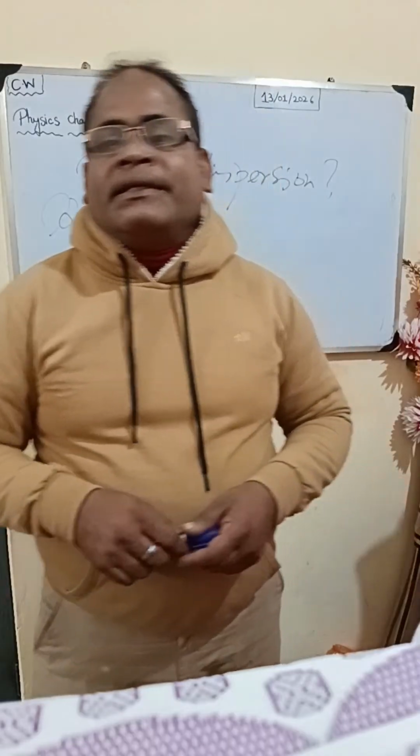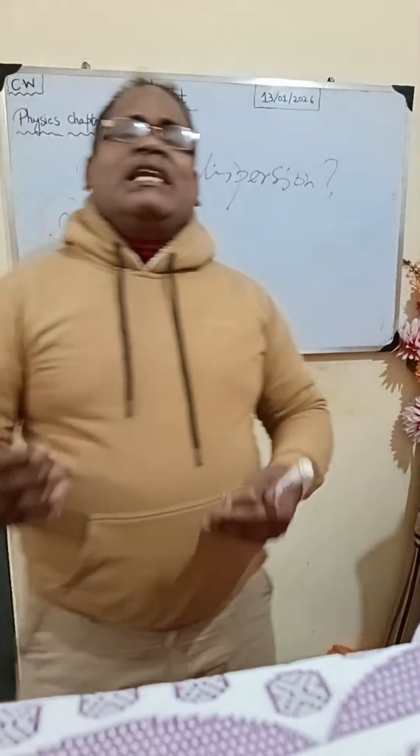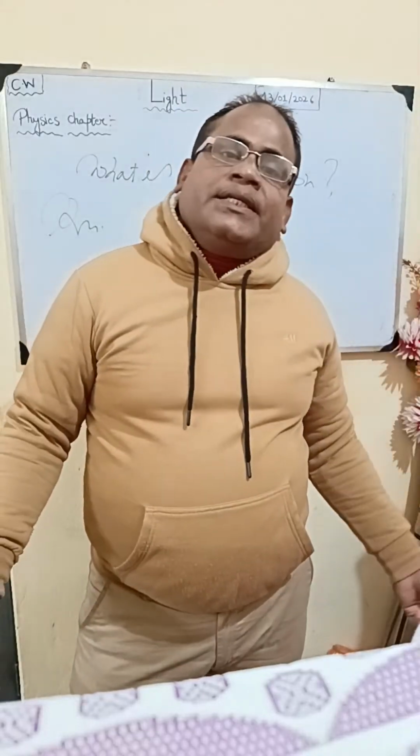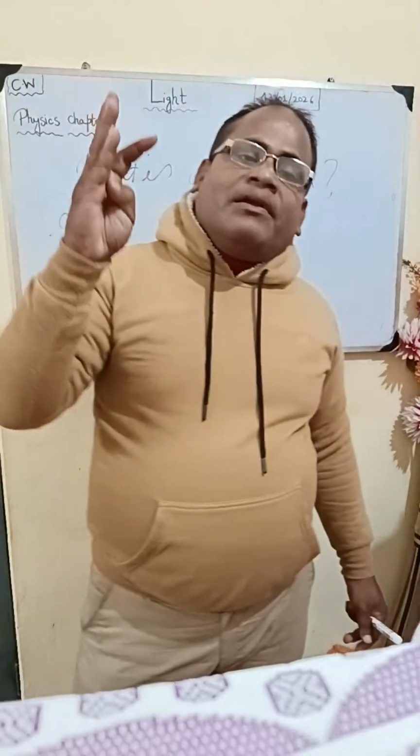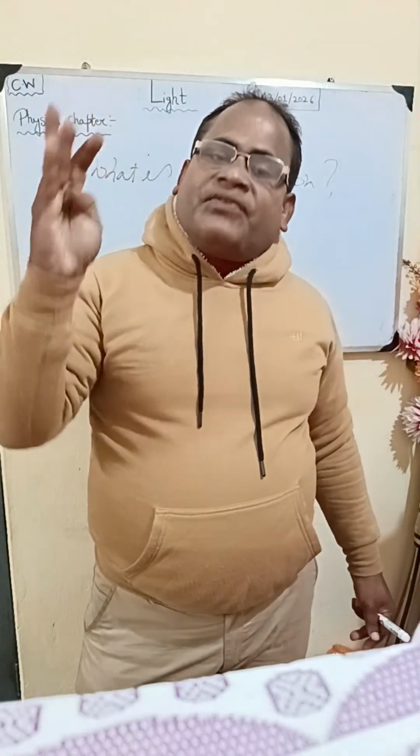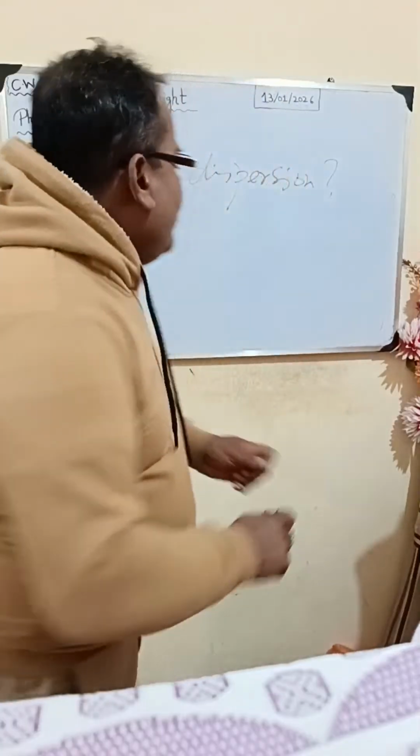It is formed due to sunlight. It is formed due to reflection, refraction, and dispersion. Understood?